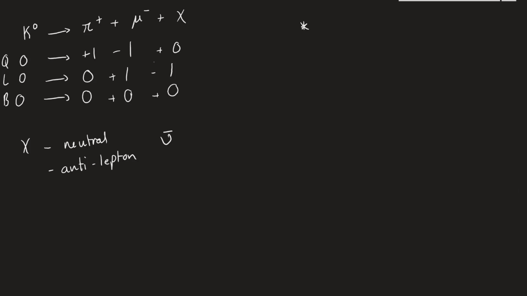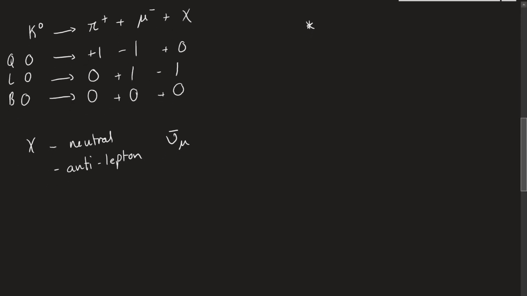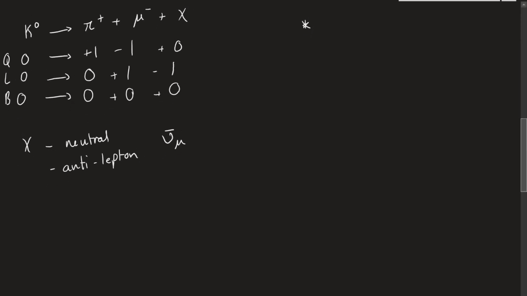And the way we're going to look at that, you'd probably say it's obvious because we have a mu here. This has to be a muon neutrino. But another one of these conservation laws that isn't strictly taught at A level, but I think is useful to know, is you also have to conserve lepton type or lepton flavor. Okay, let's call it flavor for now, because it's similar to quark flavor.